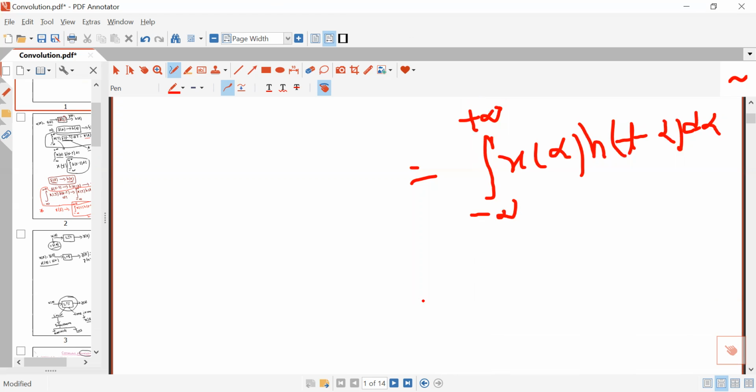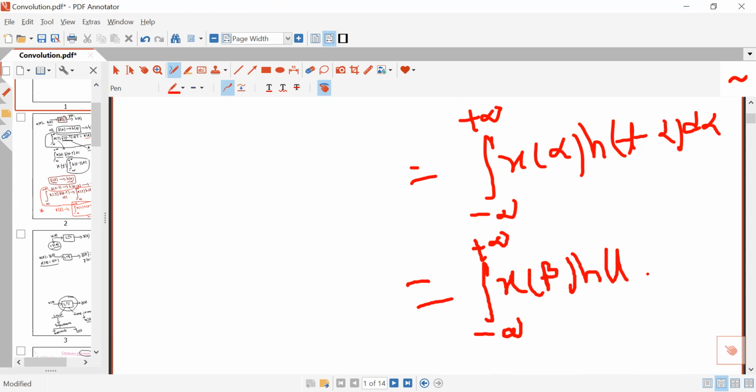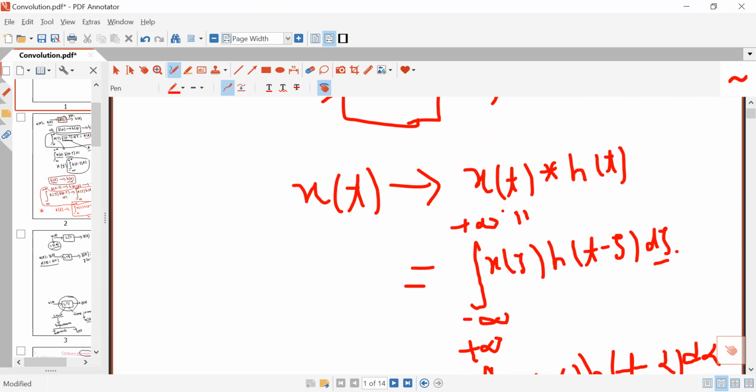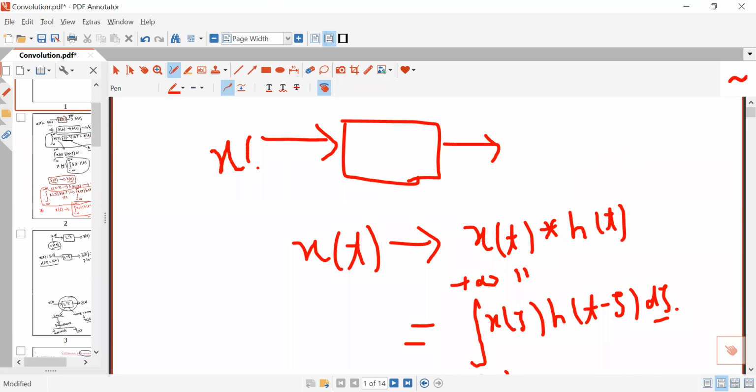Or, this is the property of integration, you can write x(beta) h(t minus beta). All are the same thing, and in place of d alpha you will have to write d beta. So this is the meaning of convolution. If the excitation of an LTI system is x(t), then its response y(t) will be x(t) convolution h(t).